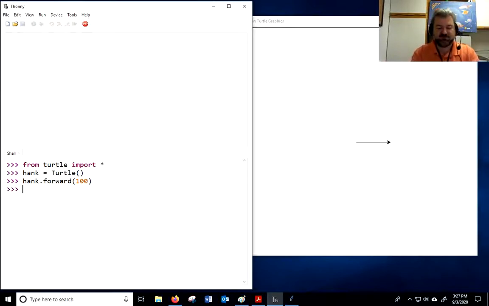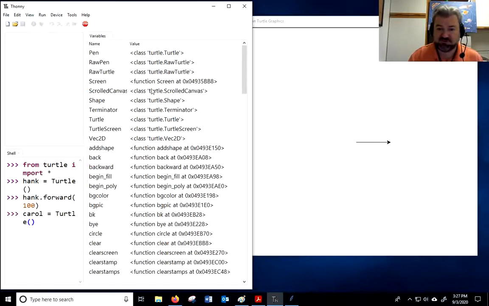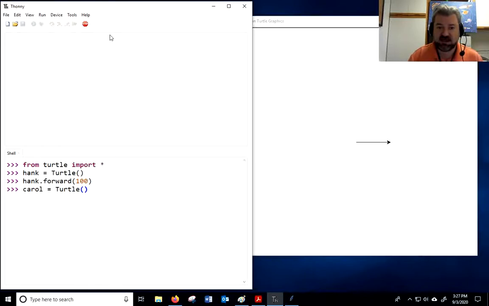That being said, let's make another turtle. I'm going to say Carol gets an instance of turtle. An instance of a class is a fancy word for just an object from that class. So again, when you want to use a class, let me pull up that variable one more time, whenever you want to use one of these classes that we've imported, you say the name of the class followed by parentheses.